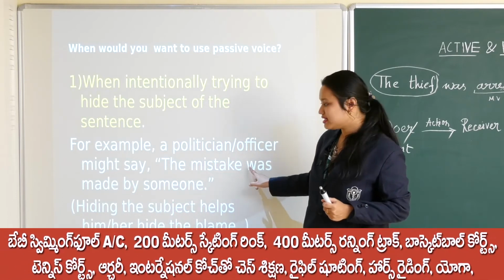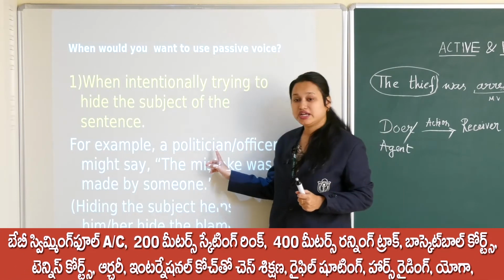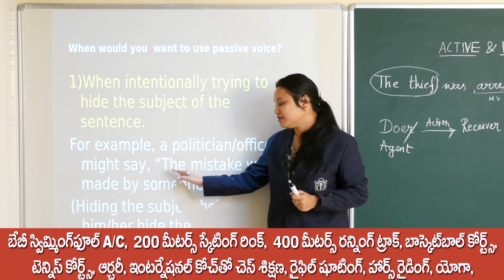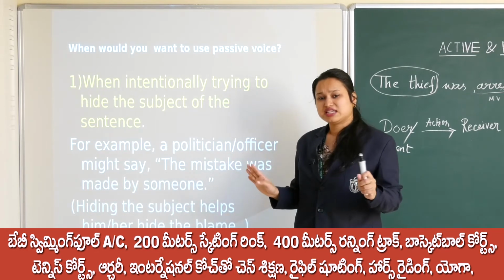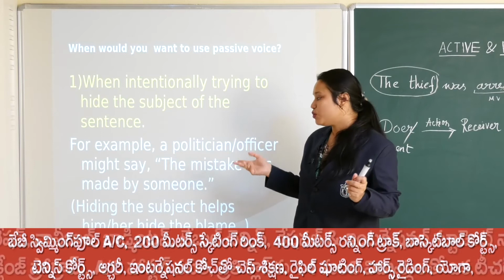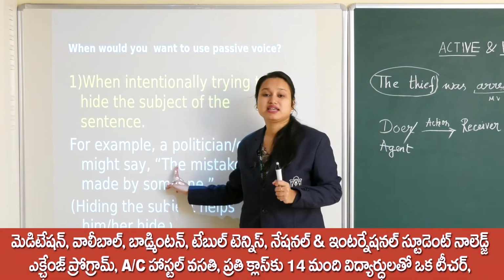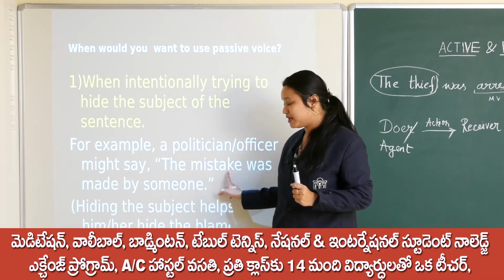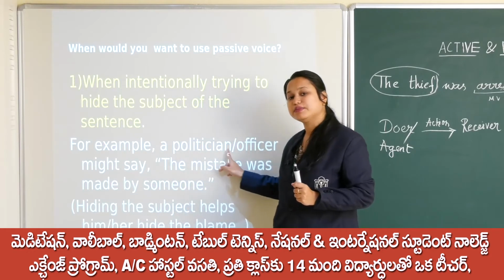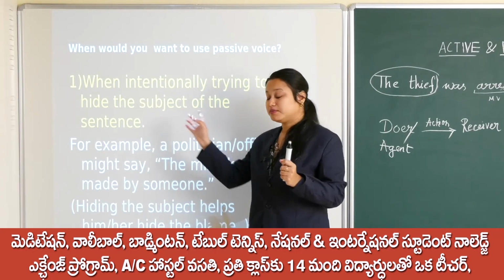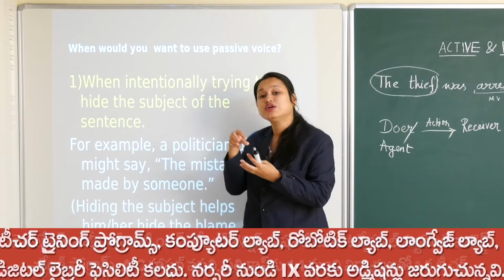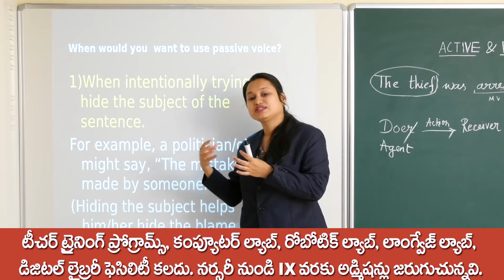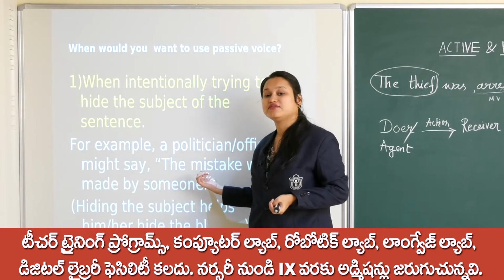So what the politician is saying is that the mistake was made by someone. The main subject, the main hero of the sentence, is the mistake. He is not focusing on who made the mistake, but on the mistake itself, the receiver.